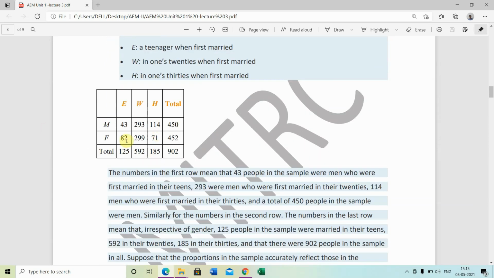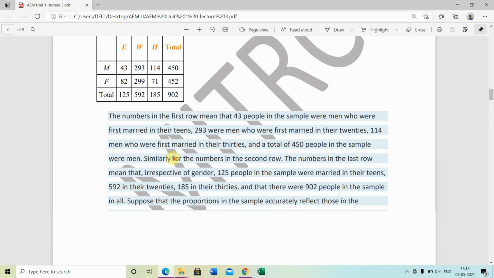Here is the table given: E for teenagers, W for 20s, and H for 30s. The totals are: E total 125, W total 592, and H total 185, and the total of M, F, E, W and H is 902.